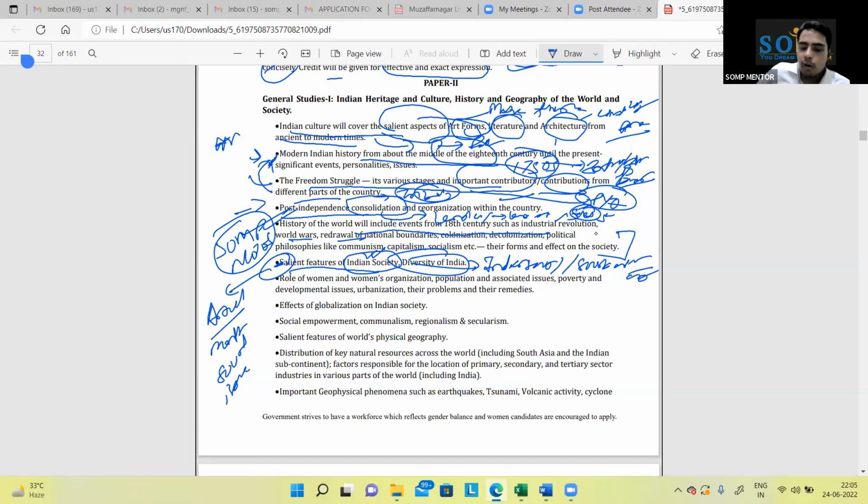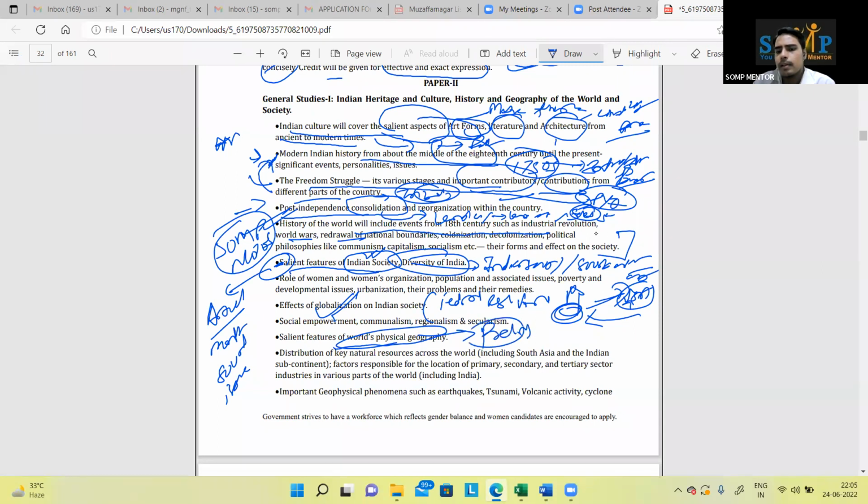Okay, now effects of globalization. This is the Federal Reserve, the American central bank. It increases the rate, and suddenly money from India goes into the USA. Why? Because when India was there, they felt that India is interesting. Now in the USA they are getting a good opportunity, so they will go back. This is nothing but globalization. I gave you one example; you should be able to look out for such points in the news. Okay, physical geography again, whatever you have studied during prelims will suffice.